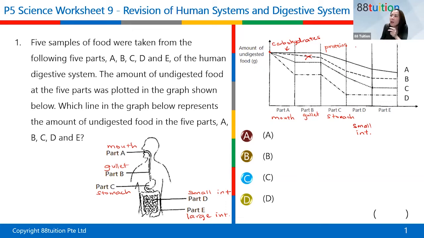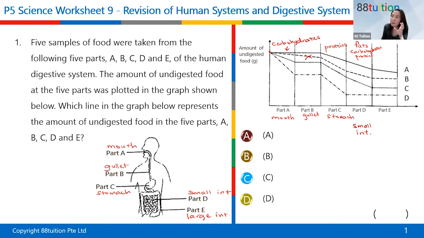Okay, that's fine. Now, in part D, small intestine, fats, carbohydrates, and proteins are all digested here. I'm trying not to write to the other side, but no choice, okay? So this is the final stage of digestion in the small intestine. Clear? Yes. Okay, good. So remember this part.